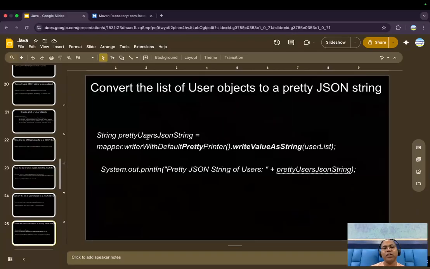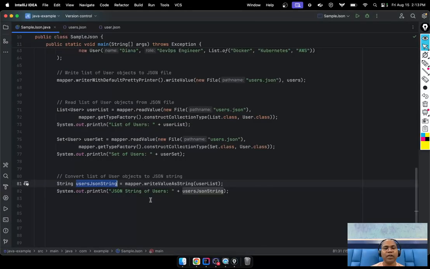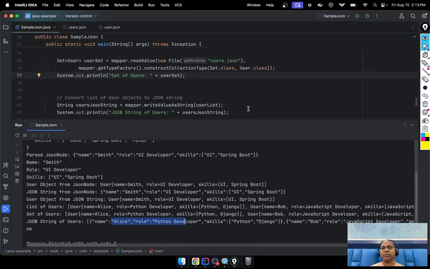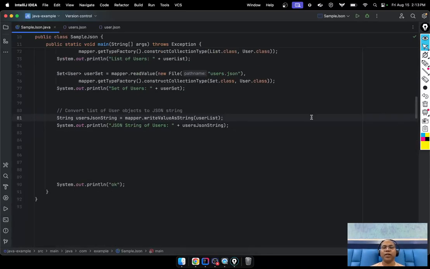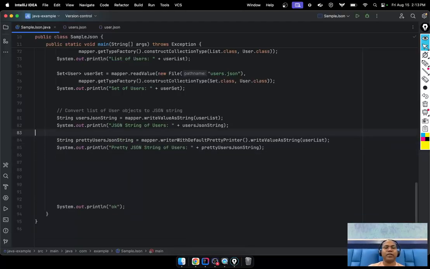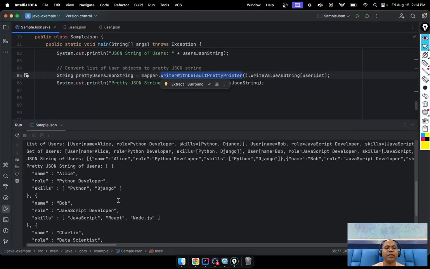Sometimes you want this formatted again. Notice the output is a simple string, but I want a formatted string. Simply, we have to apply the syntax for a formatted string. Before write value as a string, you mention the pretty printer. Now you can get the formatted JSON. Notice this is the formatted JSON.